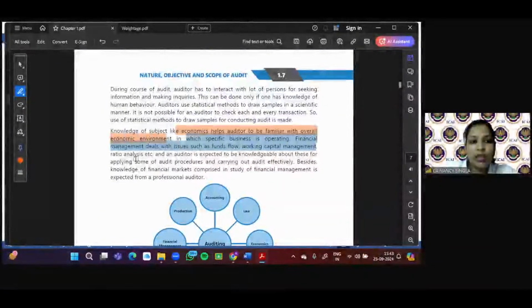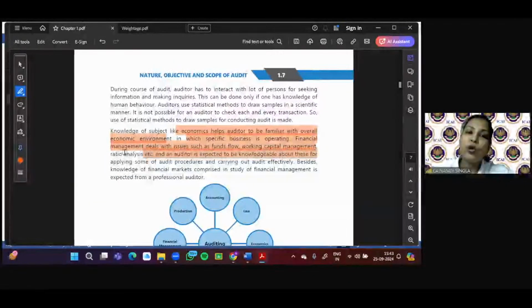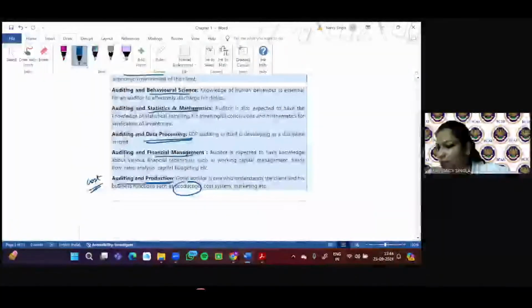Financial management deals with fund flow, working capital management, ratio analysis. See, students, you all are aware of all these things. You have studied this in your foundation, in 11, 12. So you all are aware that there is a subject of accounting, there is a subject of economics, financial management, behavioral science is required, right? So a very easy topic. I hope it is clear.